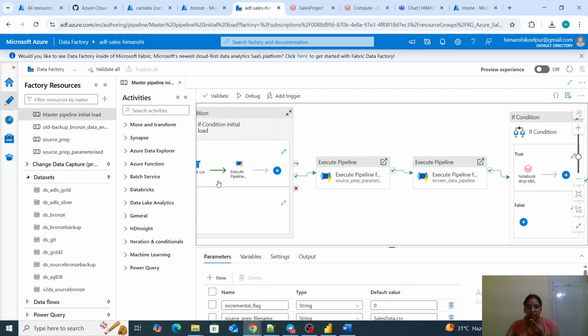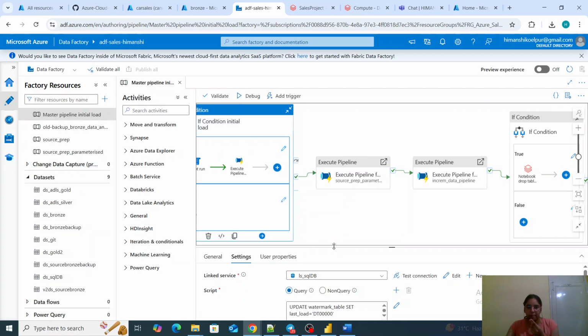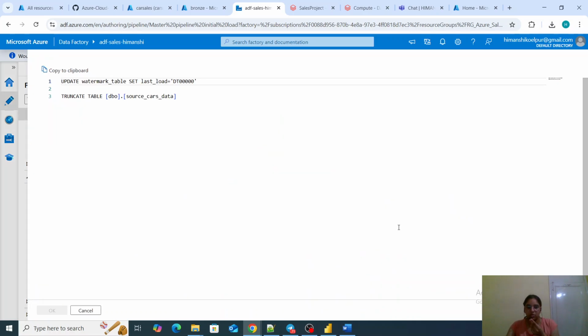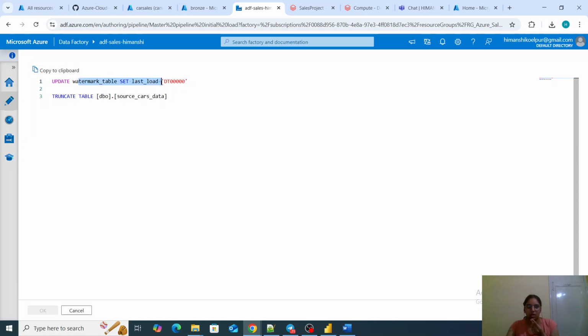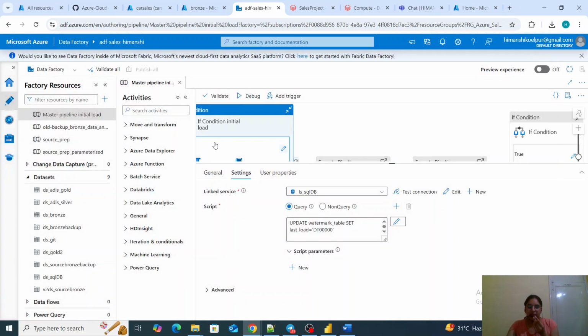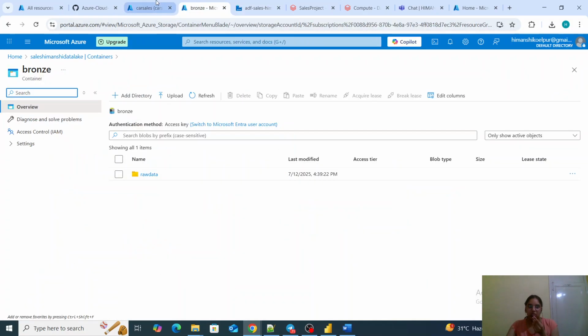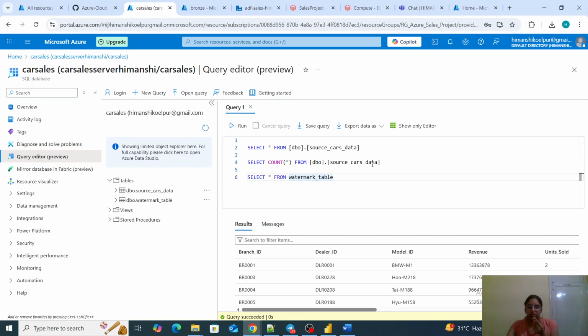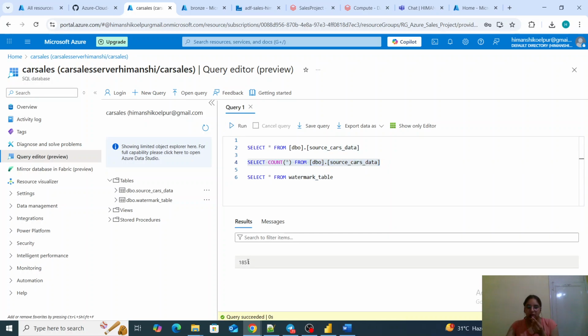First, the watermark value will be set to 0, and this table will be truncated. So if there is any data already existing over here, since we are doing historical load, we will truncate it. If you see the count star right now, it is 1853. So it will delete all the data and do a fresh load.